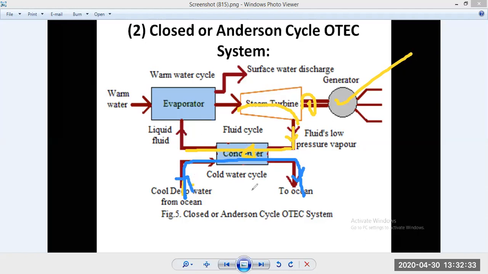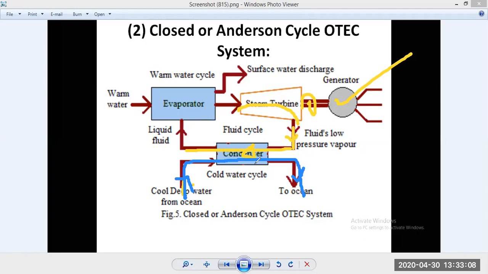This is how it works, but the efficiency of this kind of setup is very low, around 2 to 3%. But because of the utilization of that large amount of energy, and its operating cycle throughout the year, 24 hours per day, it is not such a high operating cost to run this kind of power plant.